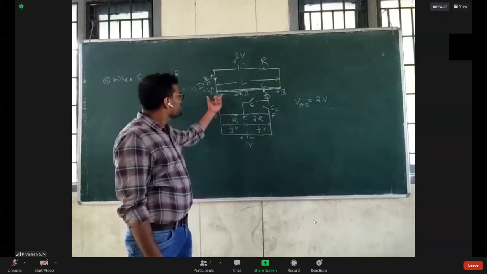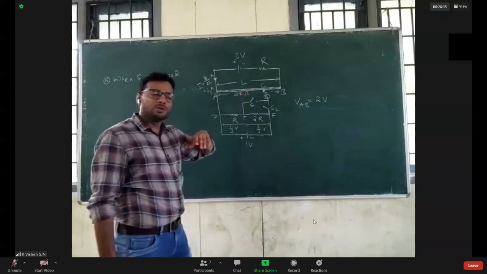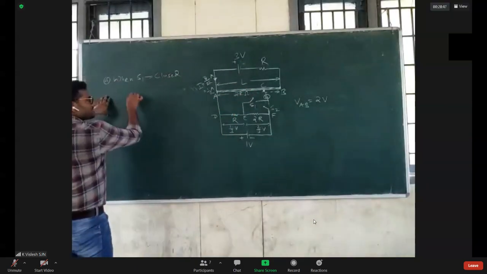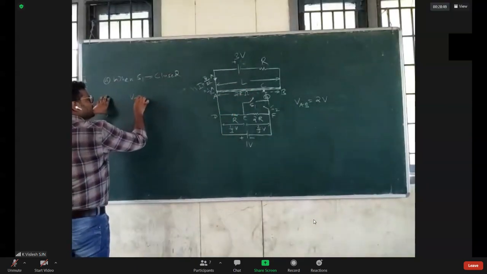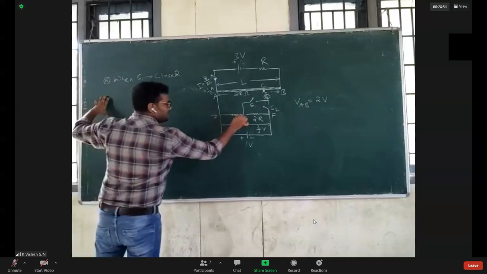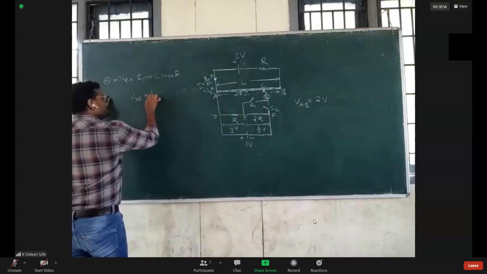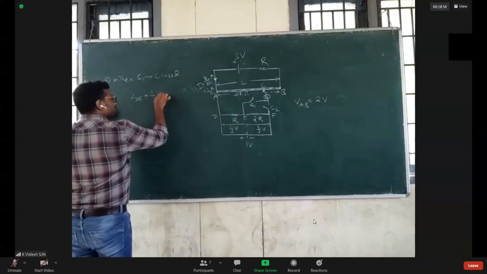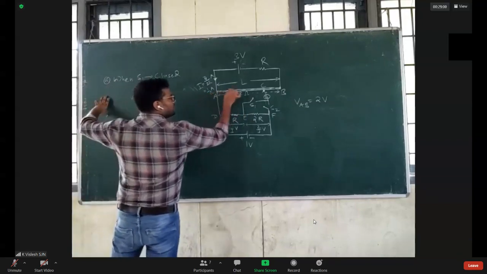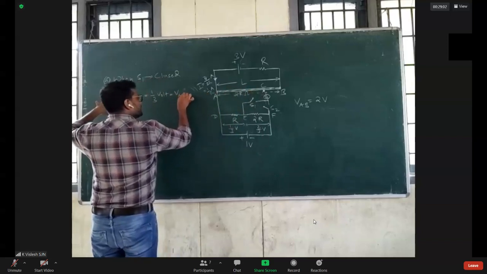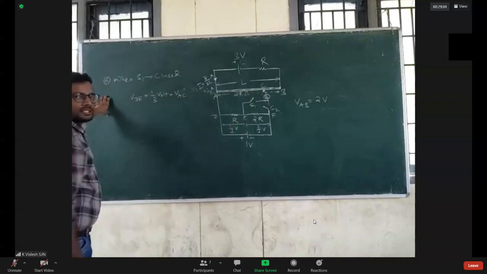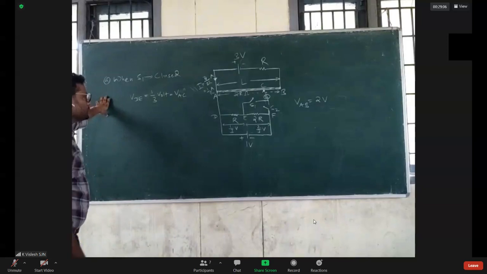So VAC should be how much? In the first case, VDE, that is 1 by 3 volt, must be equal to VAC. So the value of VAC is known to you.